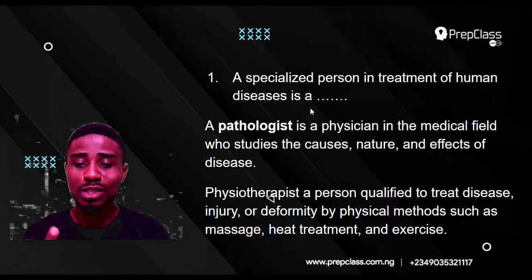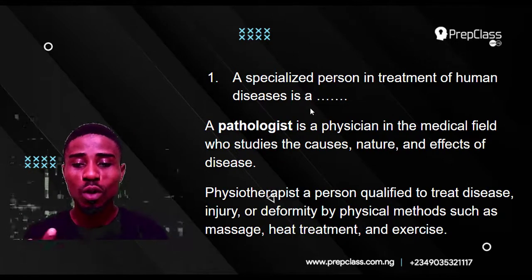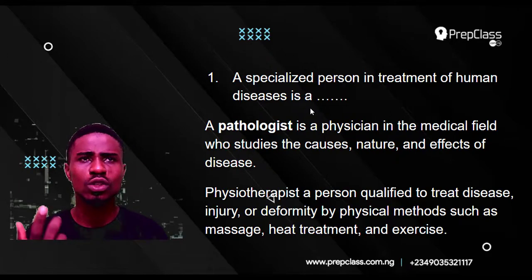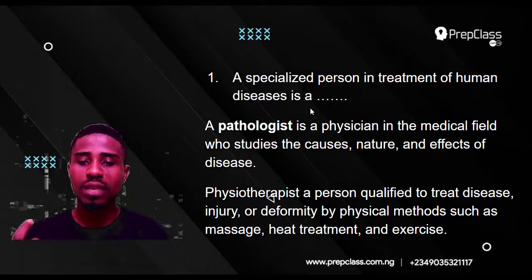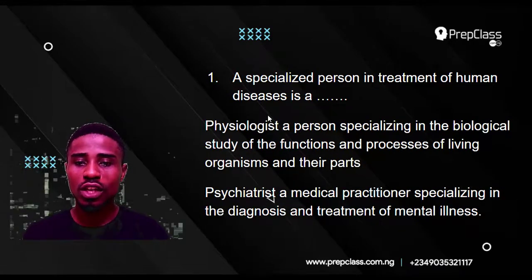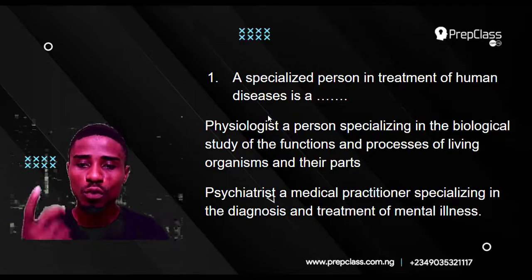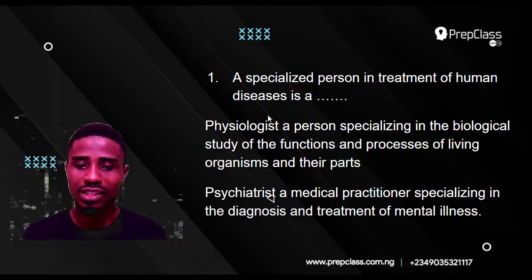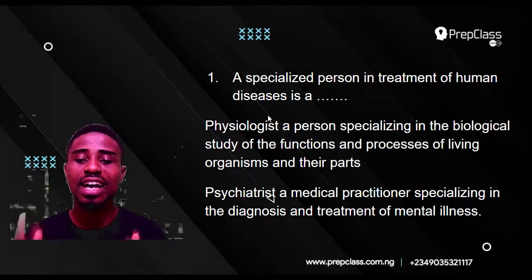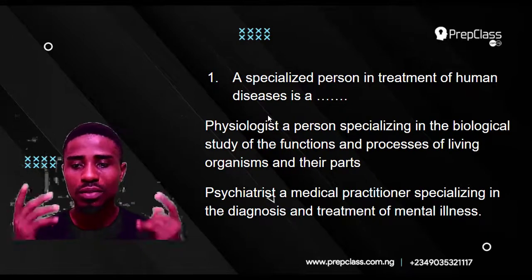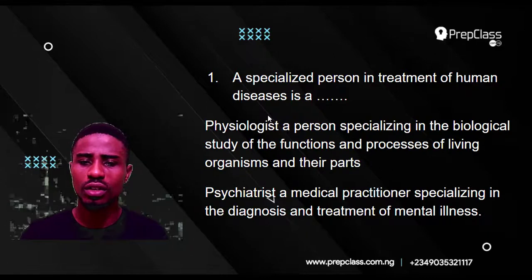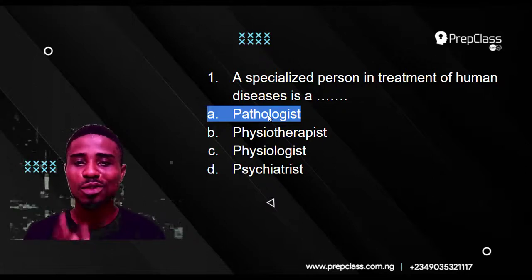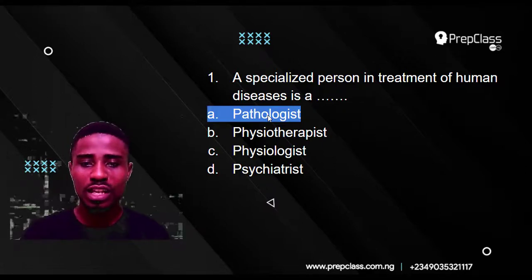A physiotherapist, a person qualified to treat disease, injury, or deformity by physical methods such as massage, heat treatments, and exercise. So, physiotherapist basically deals with bone treatment. A physiologist, a person specialized in biological study of the functions and processes of living organisms and their parts, while a psychiatrist, a medical practitioner specialized in the diagnosis and treatment of mental illness. So, which option is the correct one? A pathologist is a specialized person in the treatment of human diseases. We move on to the next one.